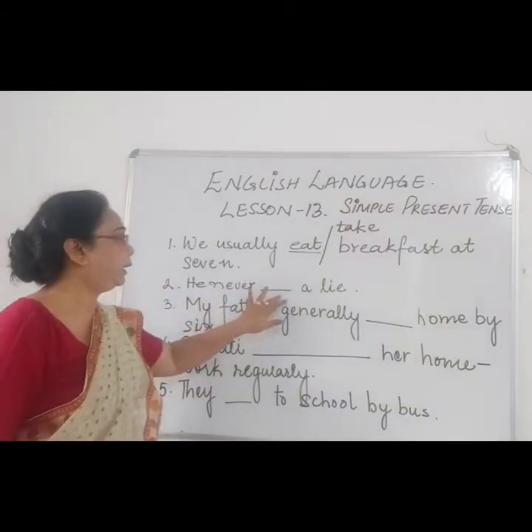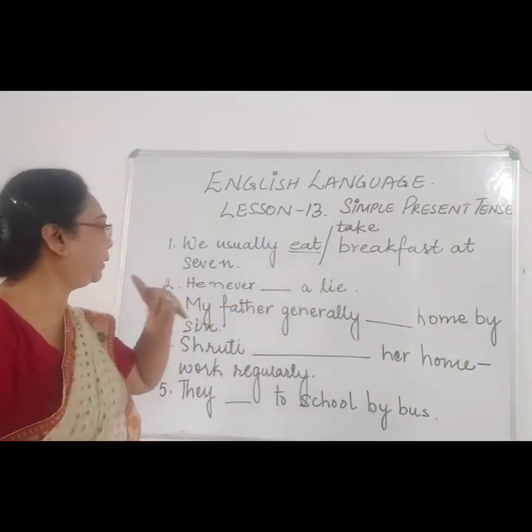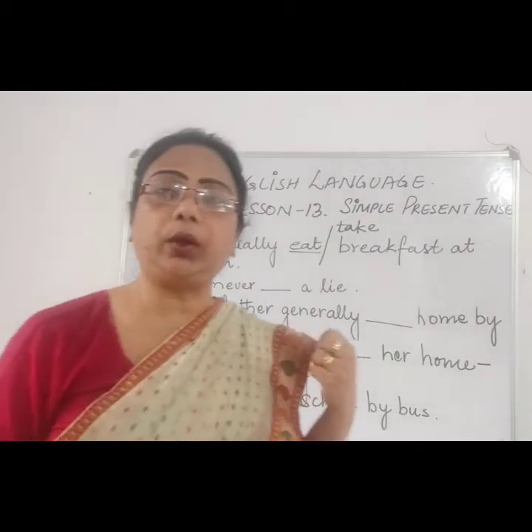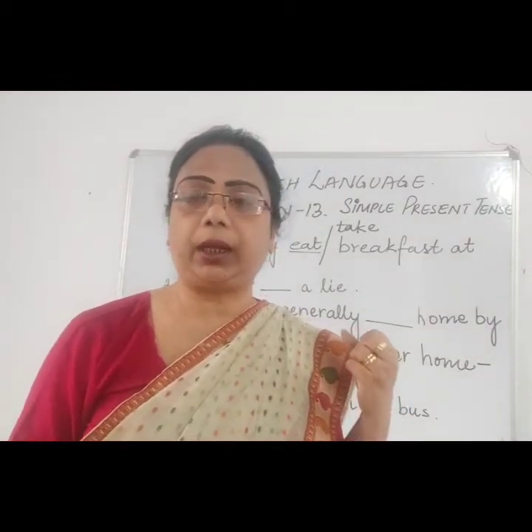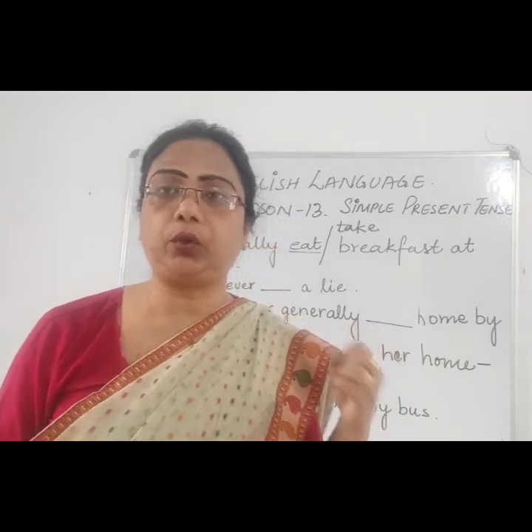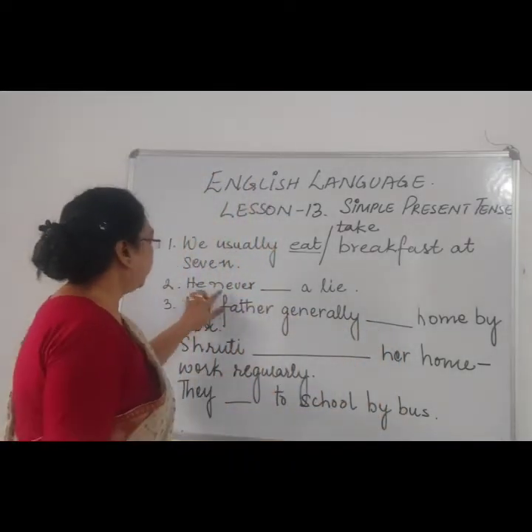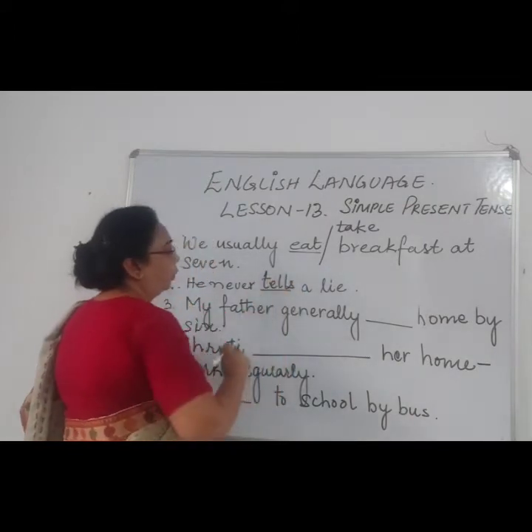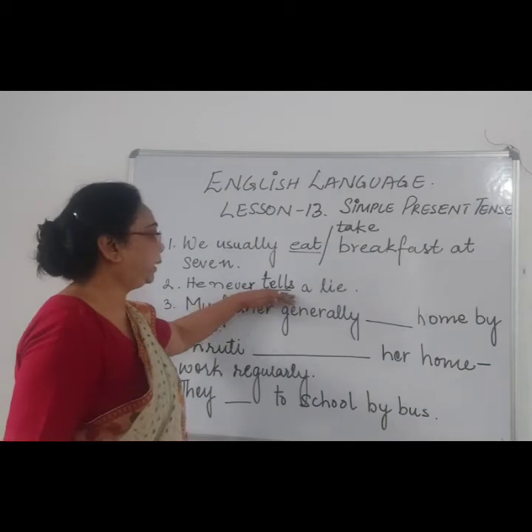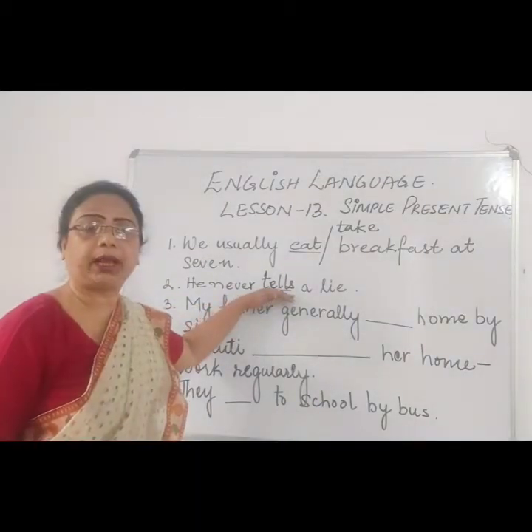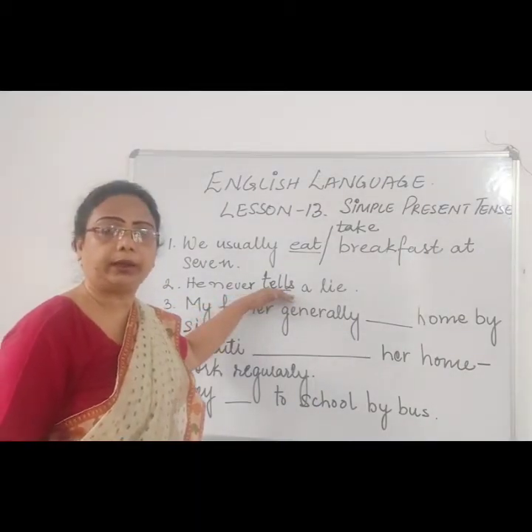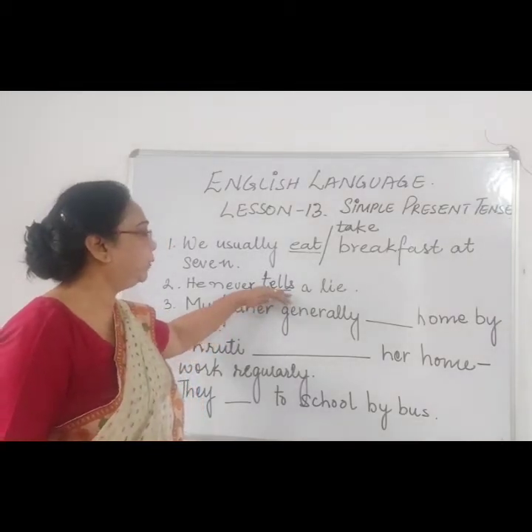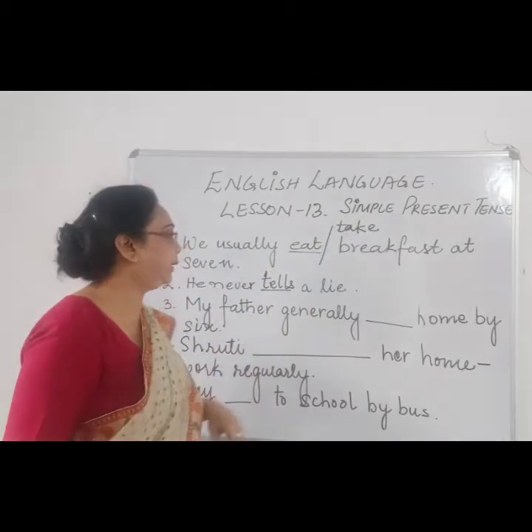He never dash a lies. Now, lies, he never lies is what? Jhoot. So which verb are we going to use? Tell. So he never tells a lie. So again over here it is a habitual action, that he never has a habit of telling lies. So according to the sentence, we are going to use simple present tense.